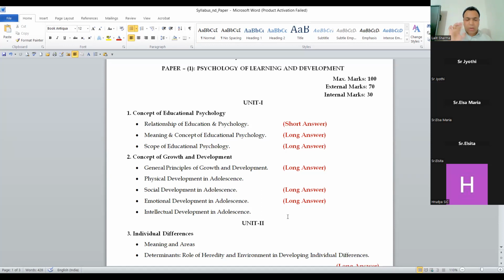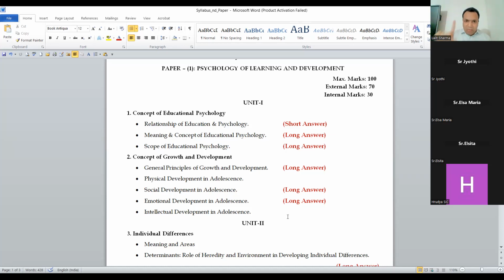For a long answer, you can go for this concept, meaning of education psychology, and scope of education psychology, number one. Number second, guys, this is very important to tell you how you have to attempt that. First of all, you have to write the long question in 6 to 7 pages, and it should be finished within 30 minutes.